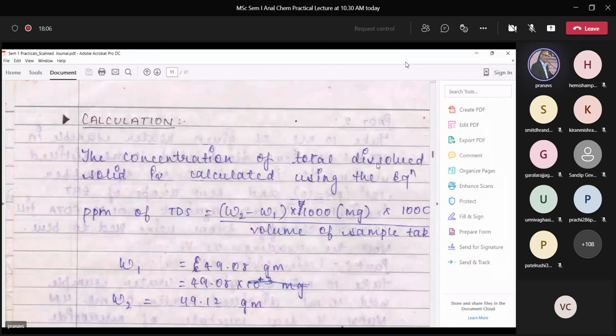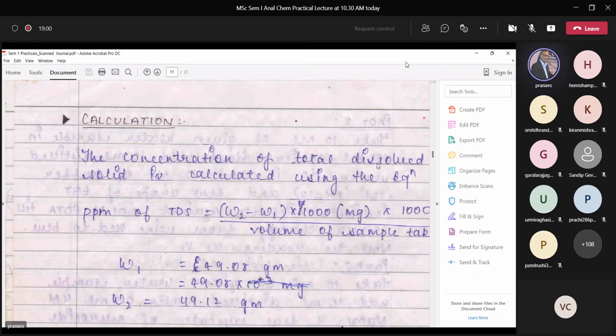So likewise, this is very simple. You took 25 ml, and some weight must have come, that is W2 minus W1, suppose 5 mg. We know that if we calculate ppm in milligrams, it is how many milligrams in 1000 ml. So if 25 ml gives 5 milligrams of solid after evaporation, then how much in 1000 ml? 5 milligrams in 25, so how much in 1000? So 5 into 1000 divided by 25 would give you the ppm directly.